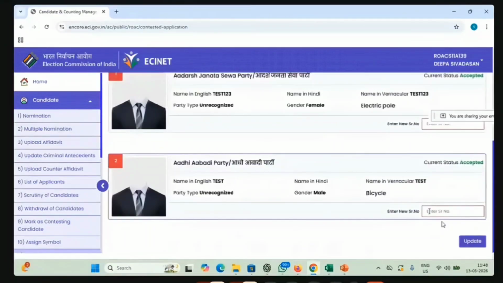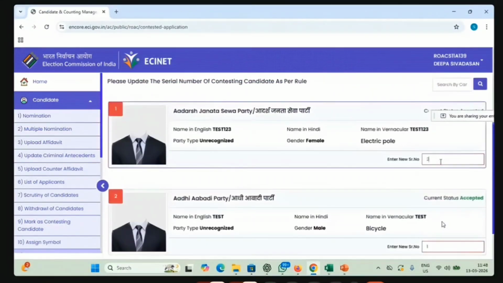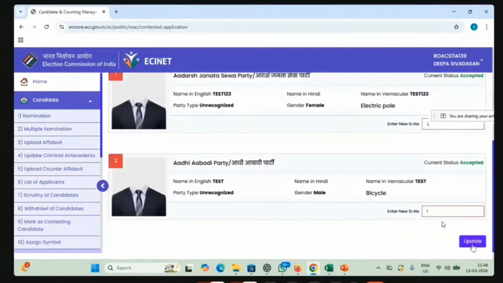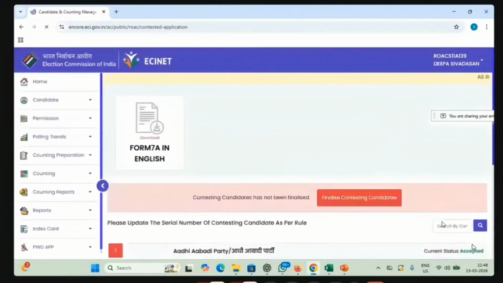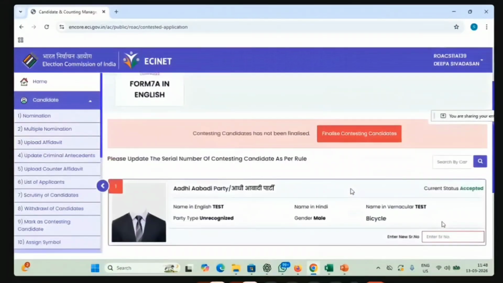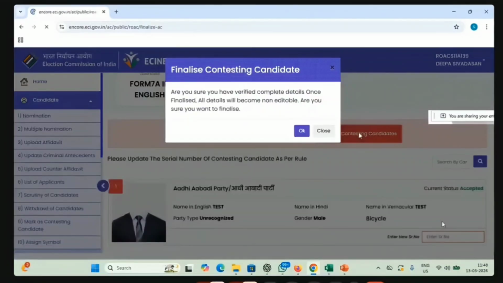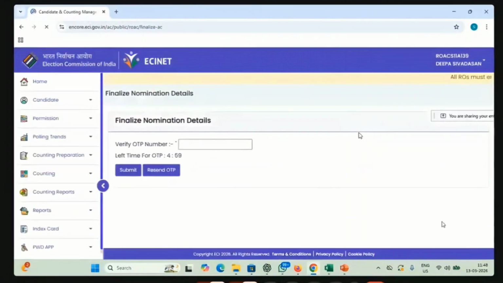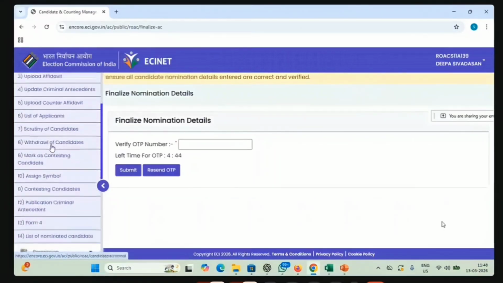For example, the second one may be the national party. You should provide the serial number as 1 here. Then you should provide the serial number as 2 here. Then only you should update, and you have to click the update button. So it is updated. Then you have to finalize the candidates. Then the OTP will go to the RO login. Currently I'm not going for that because I would have to call the RO and get the OTP, which will be difficult at this stage. Once it is finalized, you will get the Form 7A from the nomination portal.